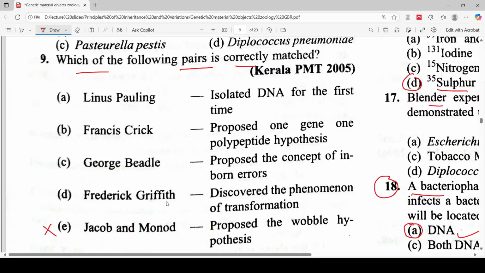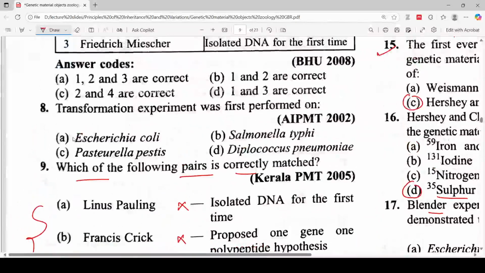Frederick Griffith discovered the phenomenon of transformation is correctly matched, but the others are not correctly matched. Let's move to the next question.